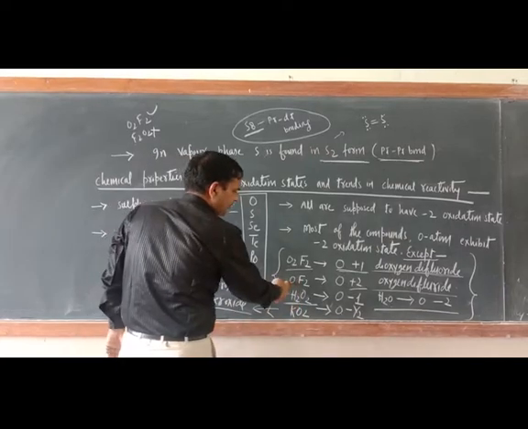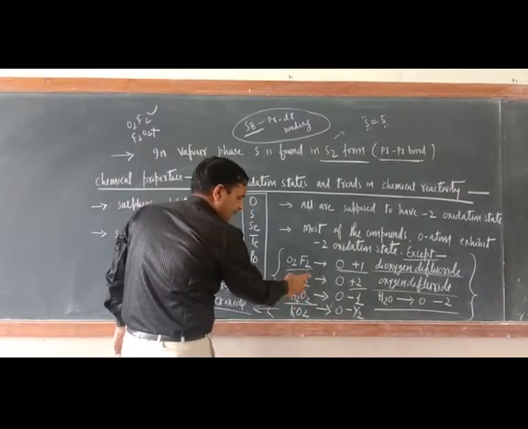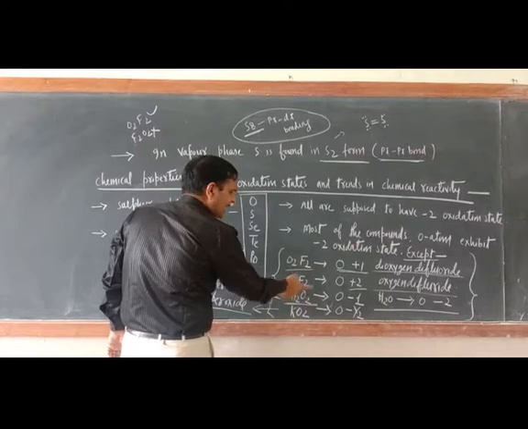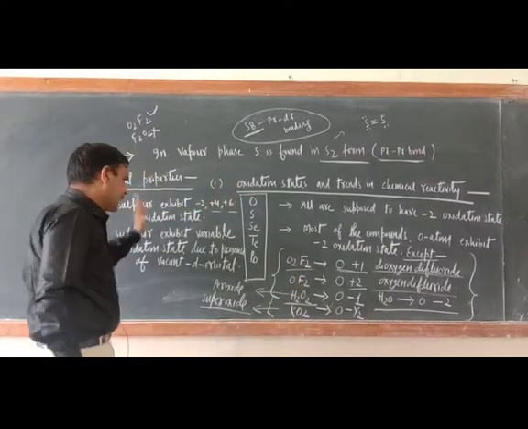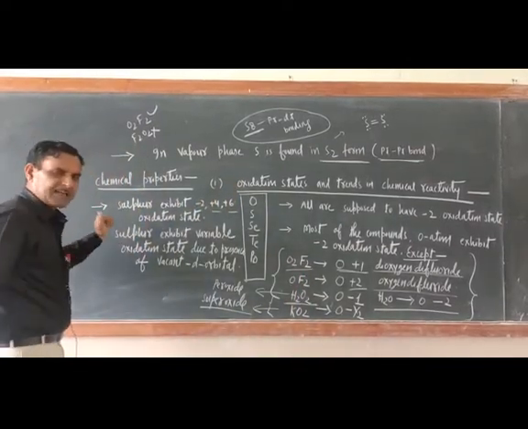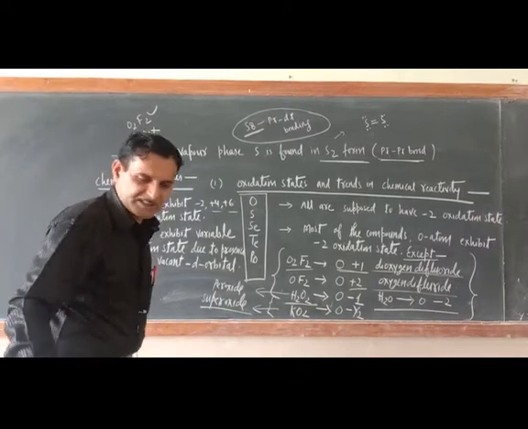Oxygen should be named first, should be written first. Fluorine should be written later on and should be named later on. Now come back to here. Why is sulfur exhibiting variable oxidation state?